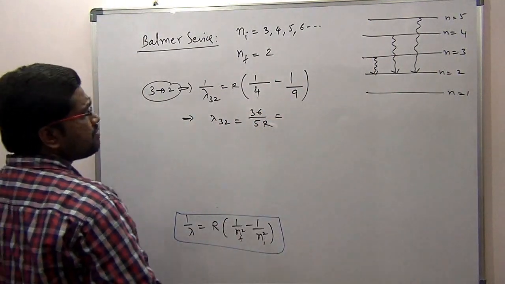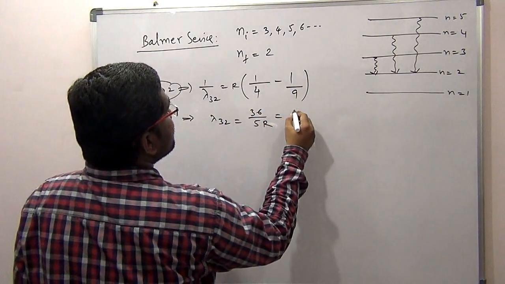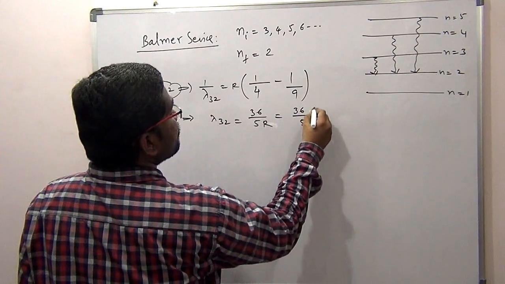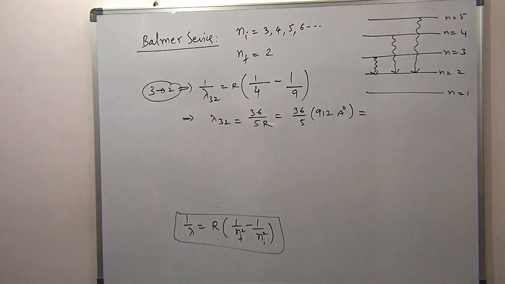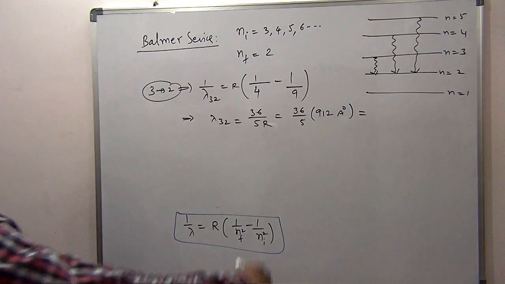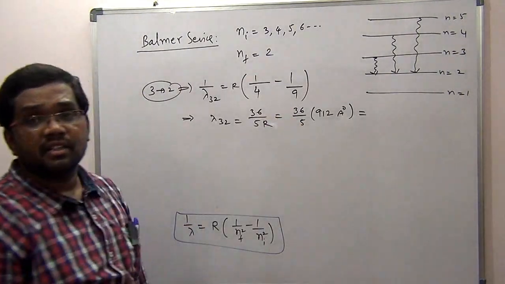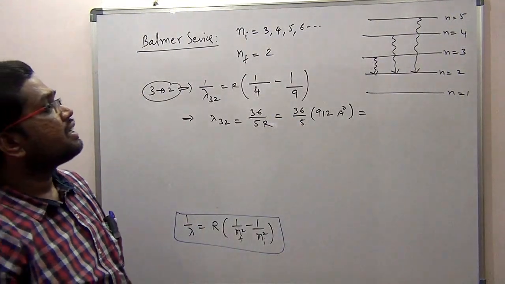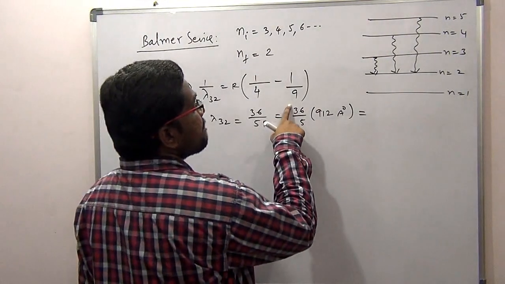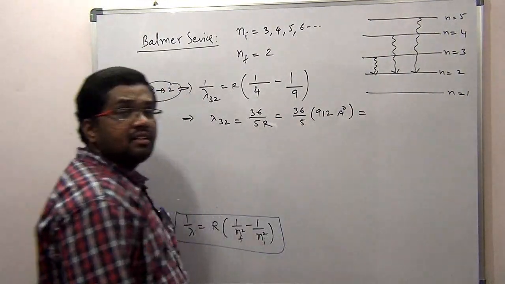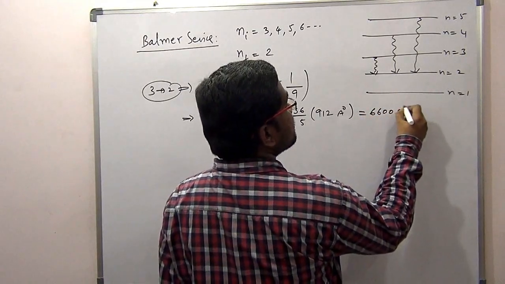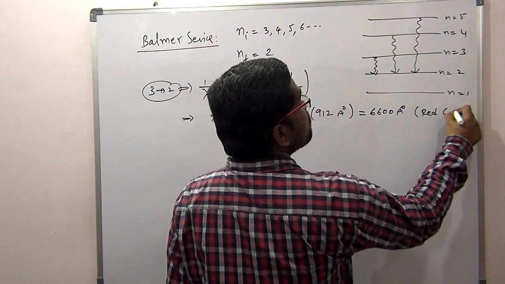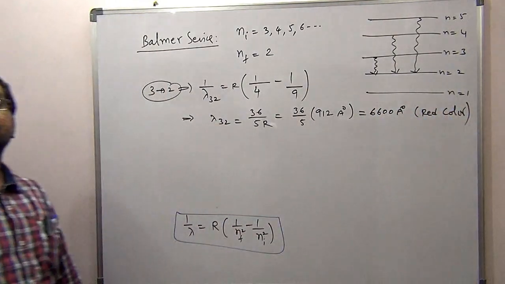So 36 divided by 5 into 1/R, which is 912 angstroms. Approximately how much will it come? 5 sevens are 35, then 7 into 9. So around 6500 to 6600 angstroms. This is the red color; the wavelength corresponds to red.